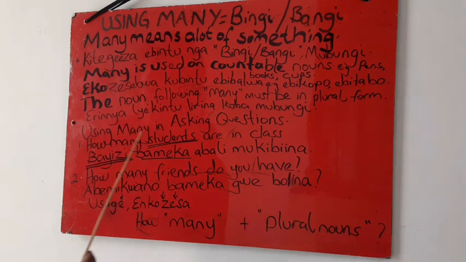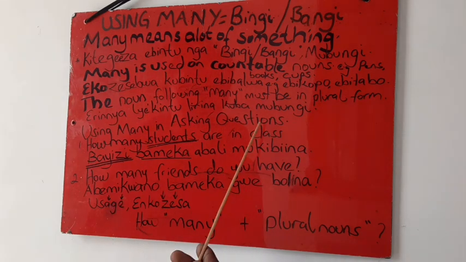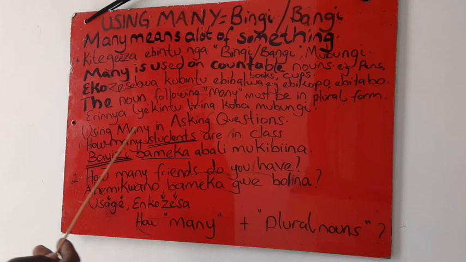Okay, using many in asking questions. So how do we use many when we're asking questions? Remember, a point to note here, many can be used in forming sentences and asking questions. Of course, we can form both positive and negative sentences, as we saw in sentence construction. So here we are going to look at using many in asking questions. Okulaba etukozesaamu bingi oba bangi nga tubuuzaamu ebibuuzo.